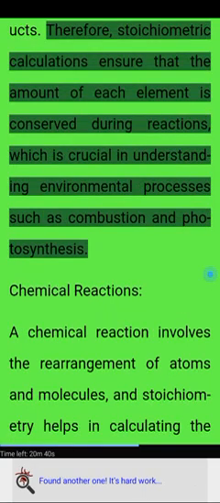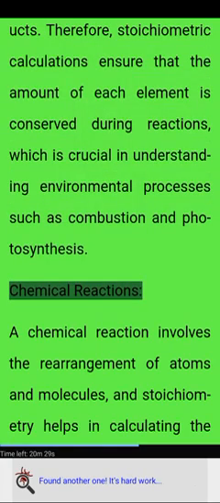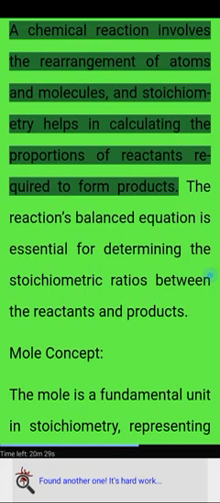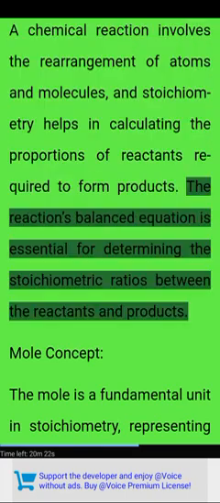Therefore, stoichiometric calculations ensure that the amount of each element is conserved during reactions, which is crucial in understanding environmental processes such as combustion and photosynthesis. Chemical reactions. A chemical reaction involves the rearrangement of atoms and molecules, and stoichiometry helps in calculating the proportions of reactants required to form products. The balanced equation is essential for determining the stoichiometric ratios between the reactants and products.